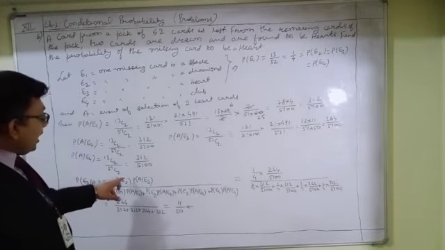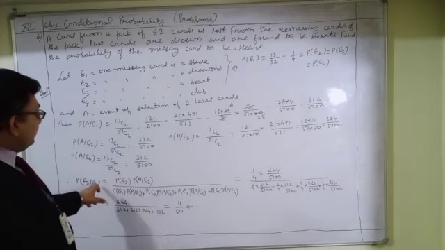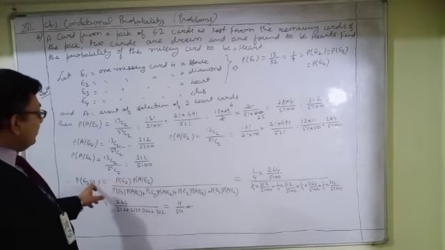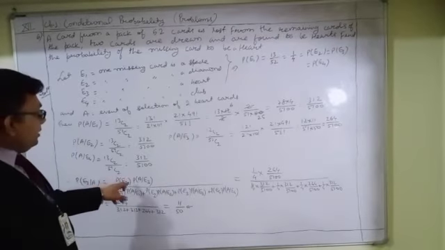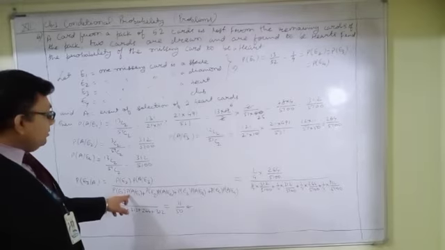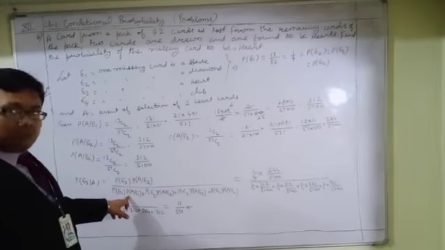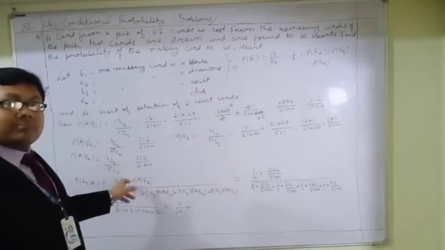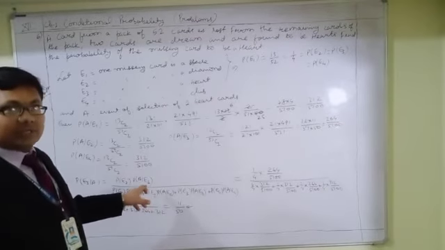After application of the formula, in the numerator we are getting probability of E3 intersection A, where we apply the multiplication theorem, and in the denominator we can apply the total probability theorem. So the theorem we have applied here is Bayes theorem. Okay, that is Bayes theorem.